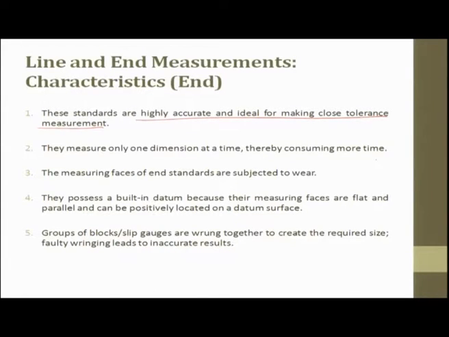Measuring faces of the end surface are subjected to wear, which we have already discussed. They possess a built-in datum, because the measuring faces are flat and parallel and can be positively located on the datum surface. A group of blocks, slip gauges, are wrung together to create the required size. Faulty wringing leads to inaccurate results. We will see what is slip gauge in the due course of time.